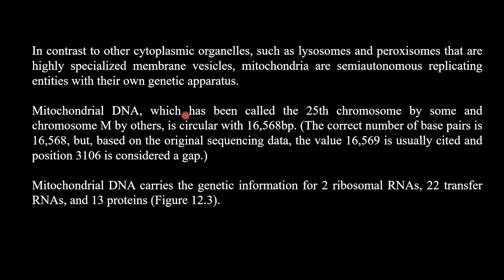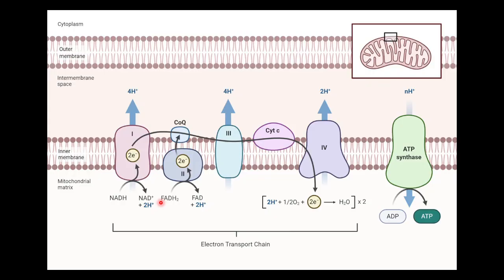So mitochondrial DNA, the very important thing is that it is circular in nature and it has 16,568 base pairs. It carries the genetic information for 2 ribosomal RNA, 22 transfer RNA and 13 proteins. So what are these proteins?